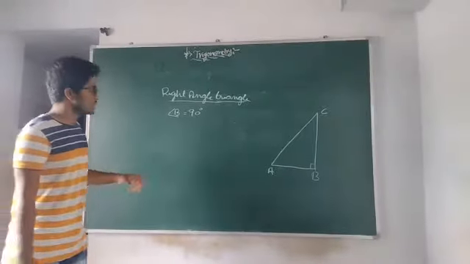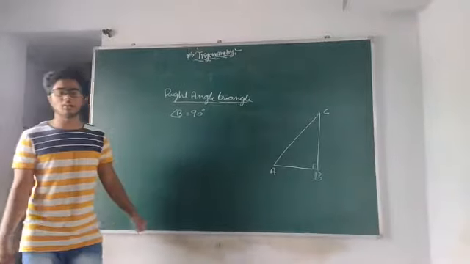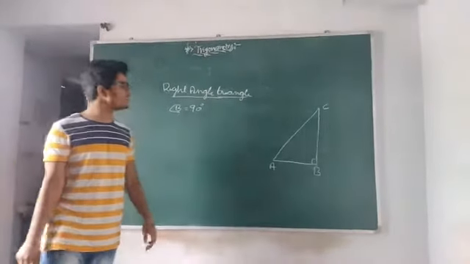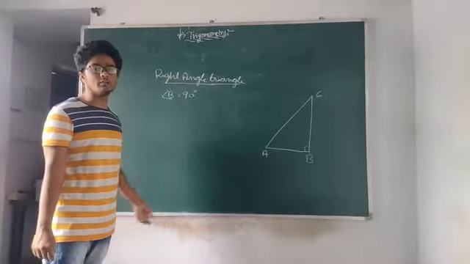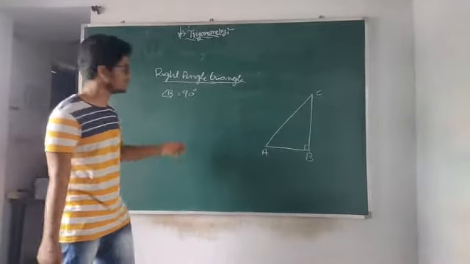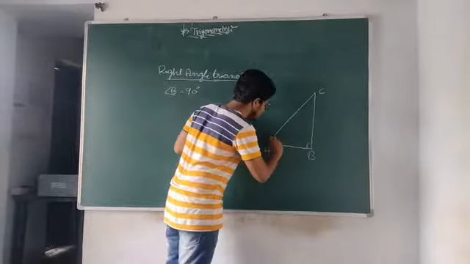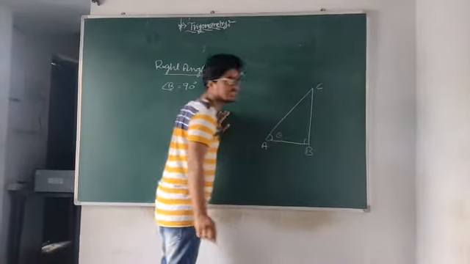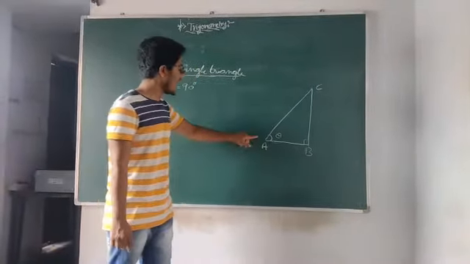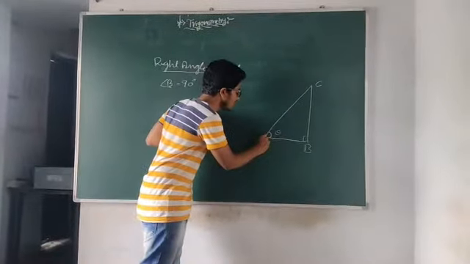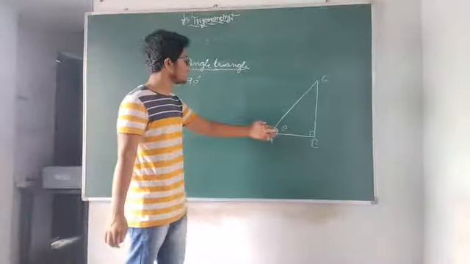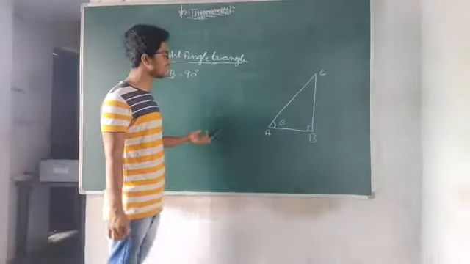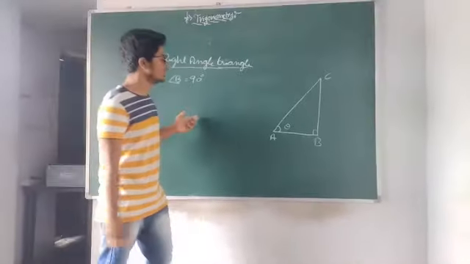Now let us name the sides of a right angle triangle. Why do we have to name? Every human being has some name. In the same sense, for the right angle triangle, we have to give some names. So let us consider this is theta. So what is this theta? Theta is nothing but an angle. The extension of two rays from a single point is called an angle. It is represented by theta or x. We can represent it with different variables.